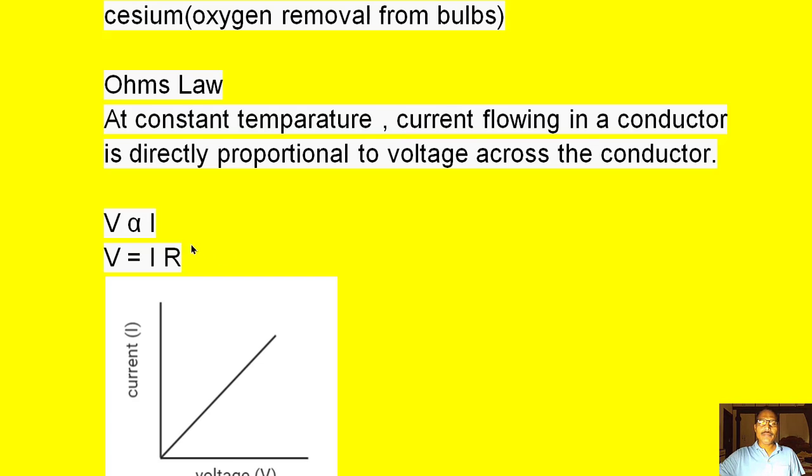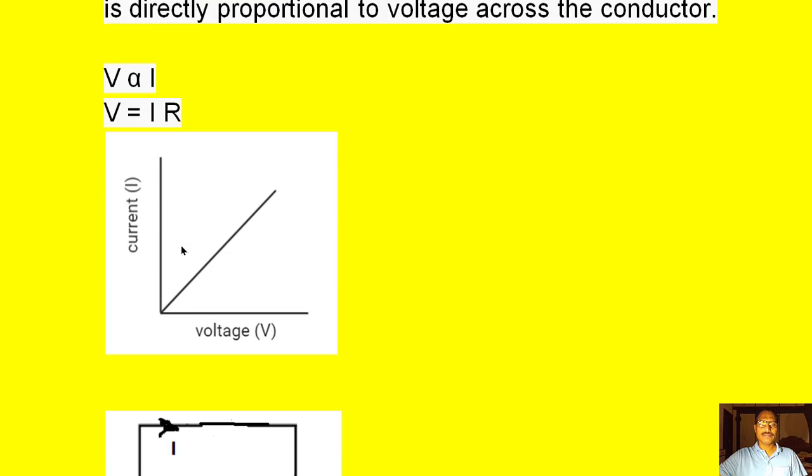Mathematically we can write V is directly proportional to I. So we can write V is equal to I into R, where R is a constant which we call resistance, which opposes the flow of current through the conductor.